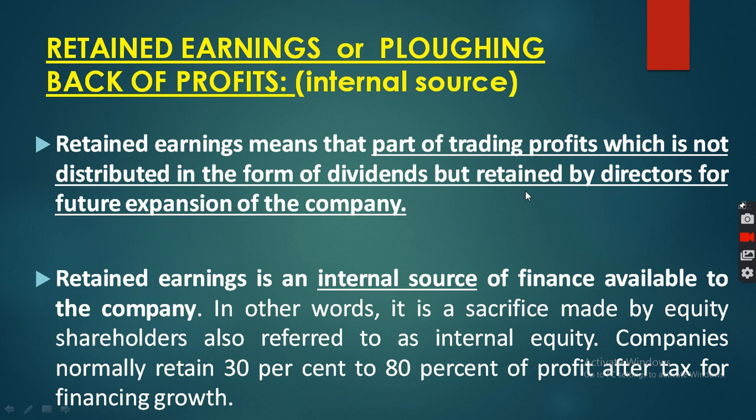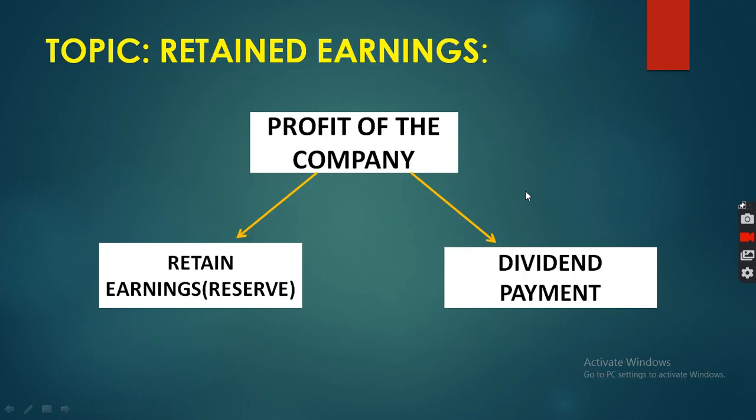But here, retained earning is considered as an internal source of finance. In other words, it is the sacrifice made by the equity shareholder. How? Generally it is, for example, opportunity cost. Whenever the company makes a profit, the company has two options: either the company selects retained earning, or the company selects dividend payment.